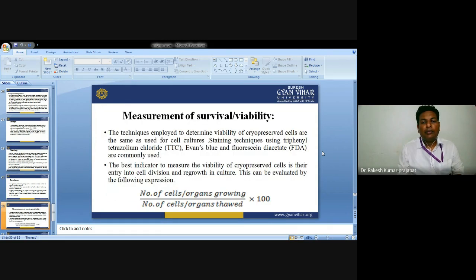Next is the measurement of survival and viability. The techniques employed to determine the viability of cryopreserved cells are the same as those used for cell culture. There are some staining techniques used: triphenyl tetrazolium chloride (TTC), Evans blue and fluorescein diacetate are commonly used. The best indicator to measure the viability of cryopreserved cells is entry into cell division and regrowth in culture. This can be evaluated by the expression: number of cells or organs growing divided by the total number of cells or organs, multiplied by 100.